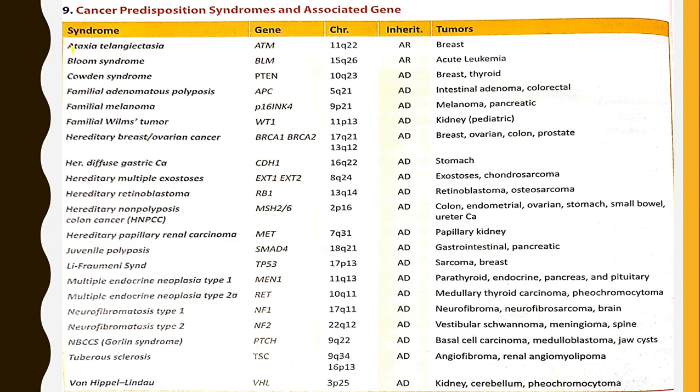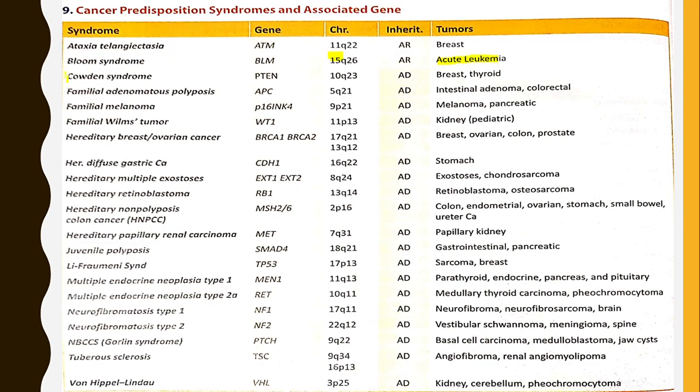Now we will see ataxia telangiectasia. The ATM gene is associated with chromosome 11. Tumors associated are breast tumors. Bloom syndrome, BLM gene, chromosome 15, consists of tumors like acute leukemia.